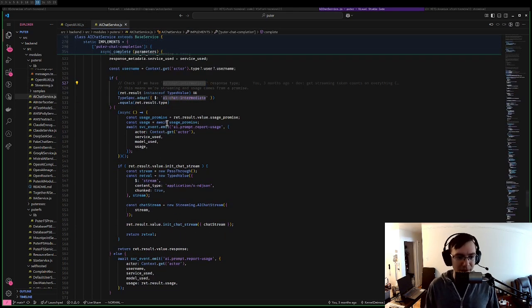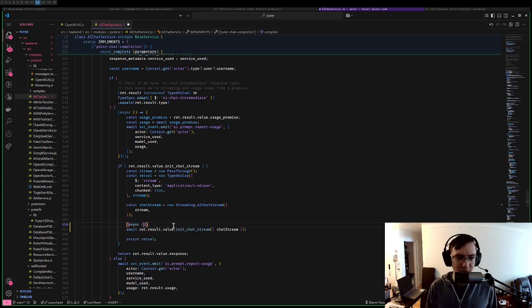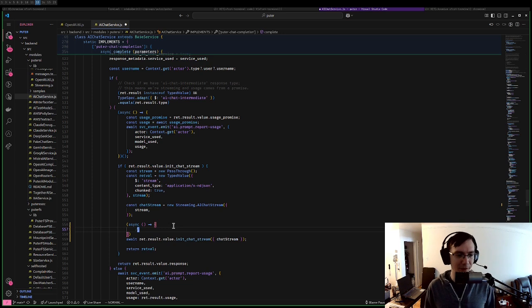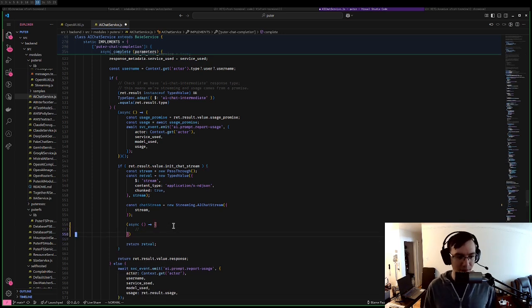So where do we call that function? That's called right here. This is the return value of create chat stream handler. We're not awaiting it, and we don't want to be because we don't want to block this, but we can use what is called an asynchronous immediately invoked function expression, or AIIFE.